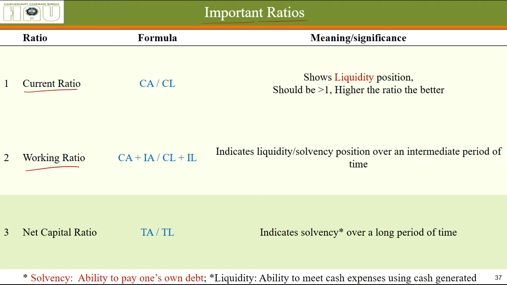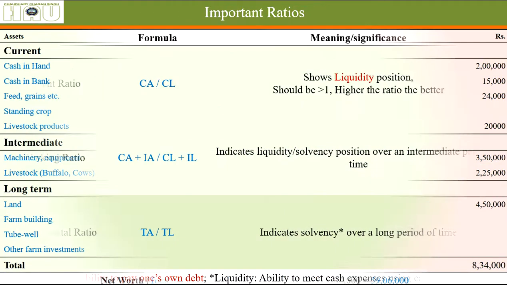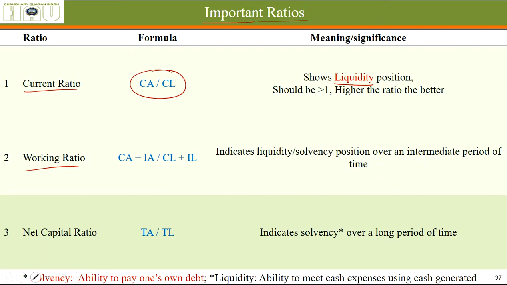Current ratio is also called a liquidity ratio. It shows the liquidity situation of your firm. It is calculated by total current assets divided by total current liabilities. Let's put in a hypothetical value. The total current assets are 2 lakh. The total current liabilities are 1 lakh. So the current ratio is 2. It should always be greater than 1, and the higher the ratio, the better.